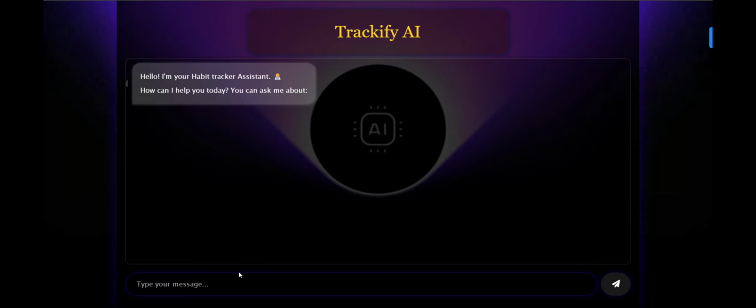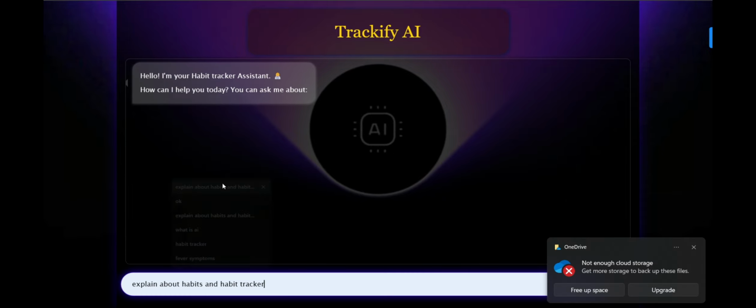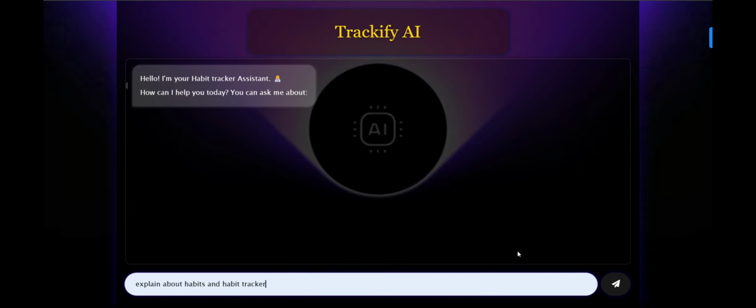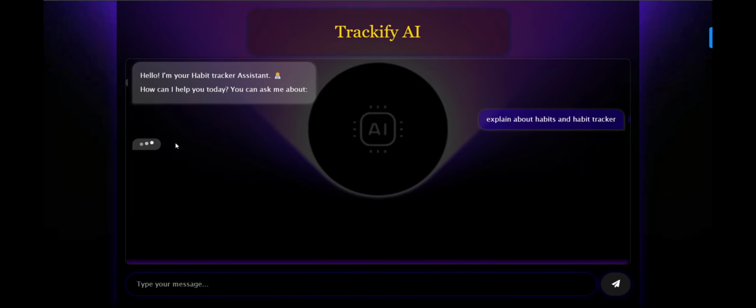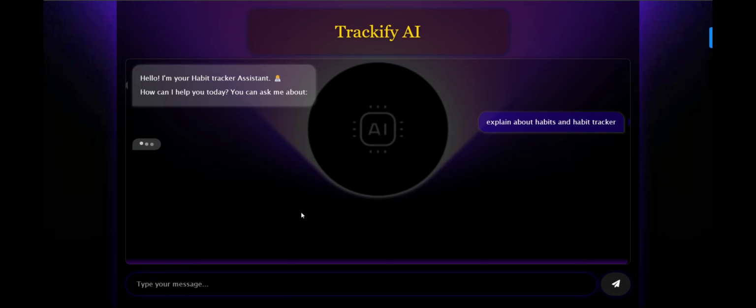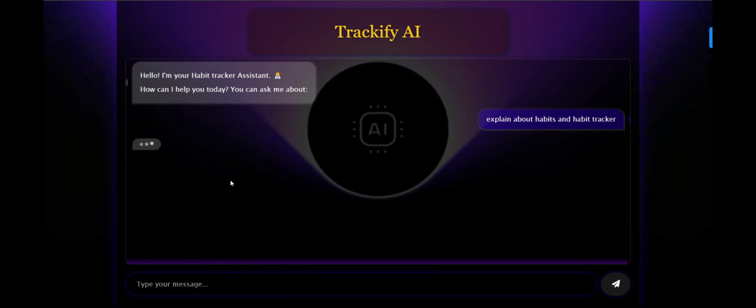Yeah, so the Trackify chatbot is loaded, and I'll ask from this, explain about habit and habit tracker. Then I will send. Then it will give me a response. This response that I got covers craving, response, reward, habit tracker, motivation and accountability, early detection of problems, data driven insights, and many more.